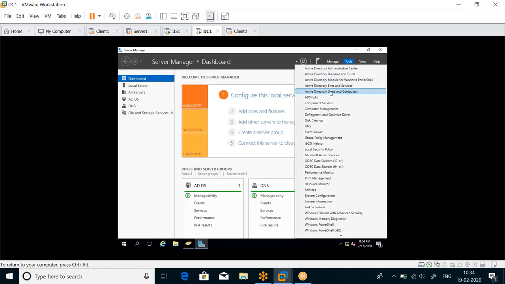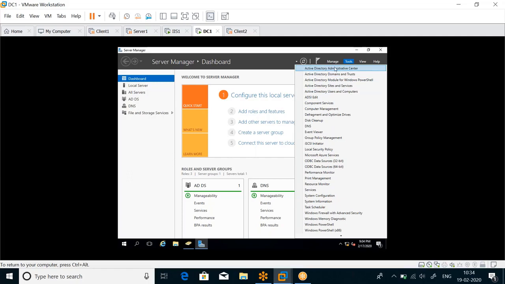Now, for me to look into this feature, I need to go into another place. So far, we've been looking at a tool called Active Directory Users and Computers. Now we are going to be looking at a tool called Active Directory Administrative Center. Okay. So Active Directory Administrative Center and Active Directory Users and Computers are both the same thing, but Administrative Center is an updated version. This is the old tool for managing users and computers. This is a new tool.